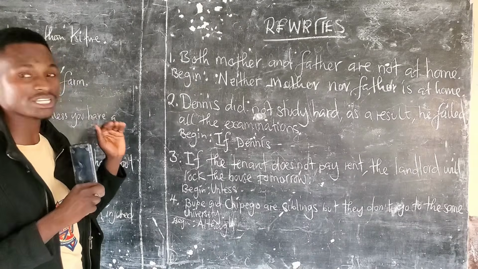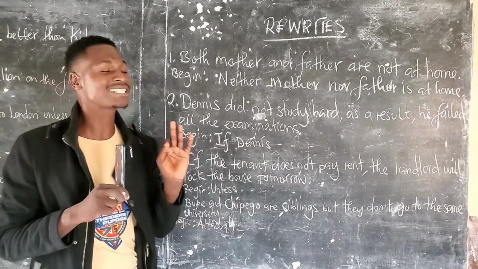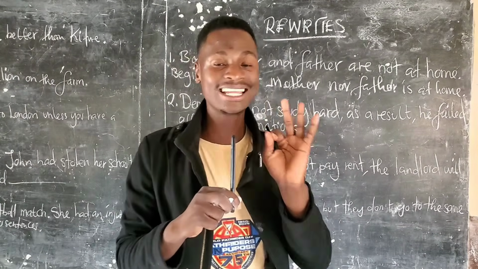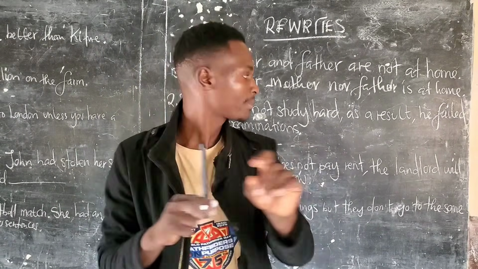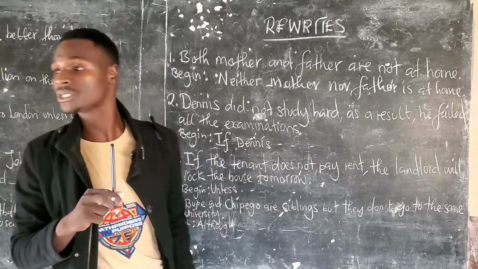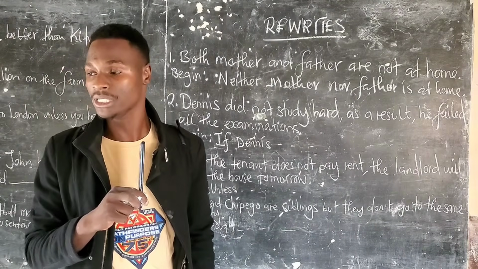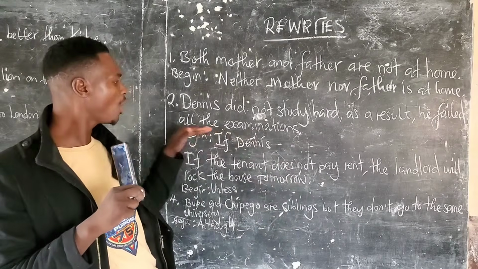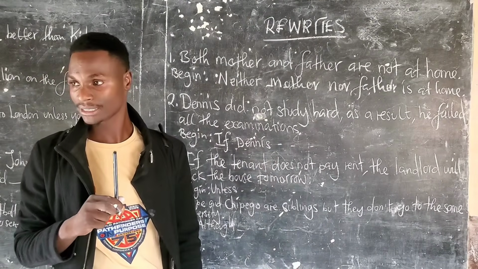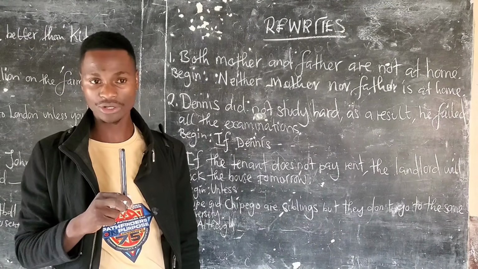Let's go to the second question. Question 2. Dennis did not study hard. As a result, he failed terribly. He failed all the examinations. Are we together? Yes.